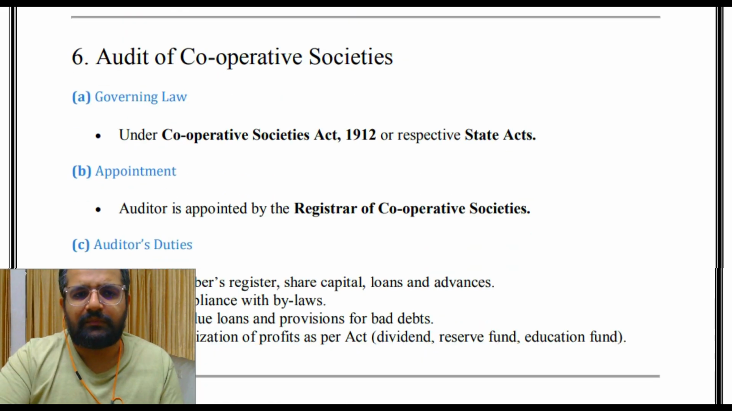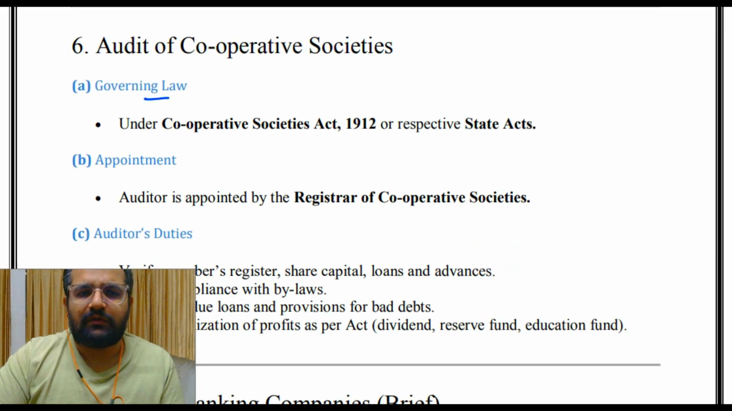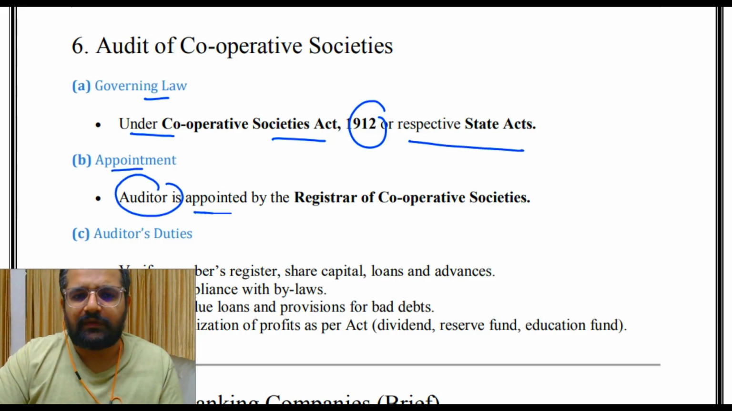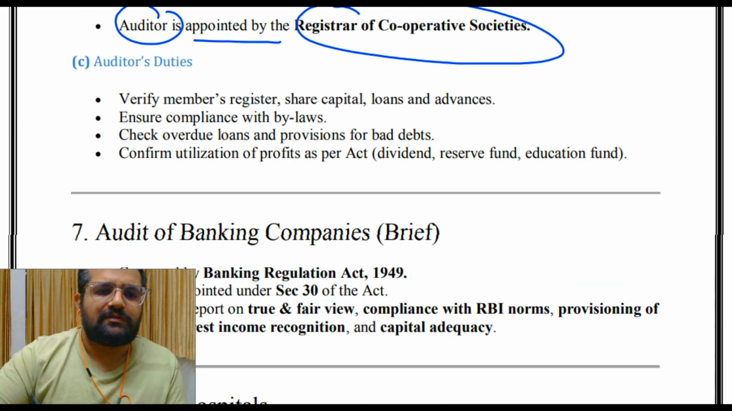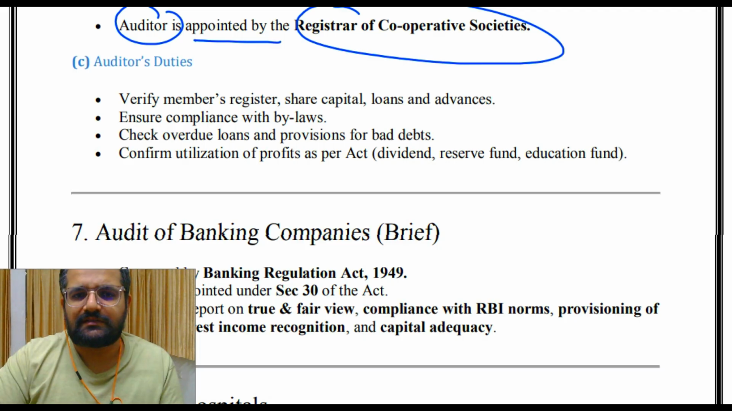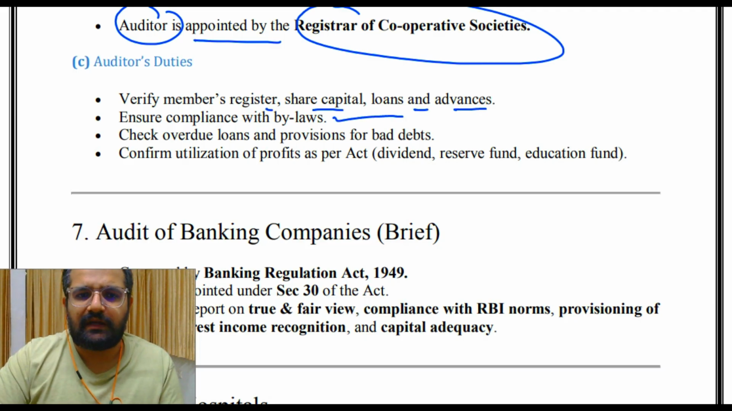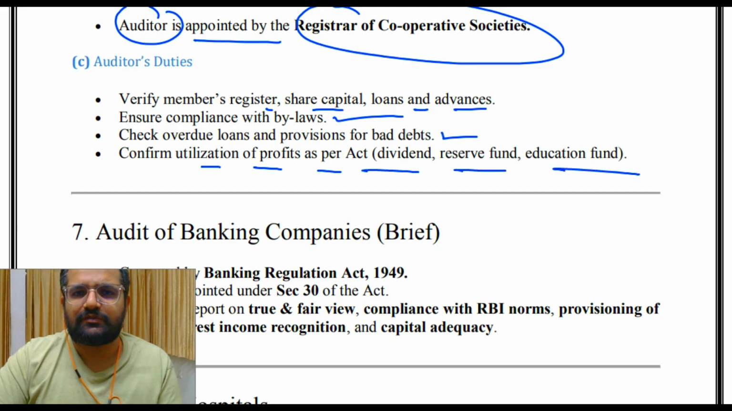Then audit of cooperative societies: governing law is the Cooperative Societies Act 1912 or respective state laws. Appointment: the auditor is appointed by the Registrar of Cooperative Societies. Then auditor's duties: verify members register, share capital, loans and advances, ensure compliance with bylaws, check overdue loans and provisions for bad debts, confirm utilization of profit as per the Act, dividend, reserve fund, education fund.